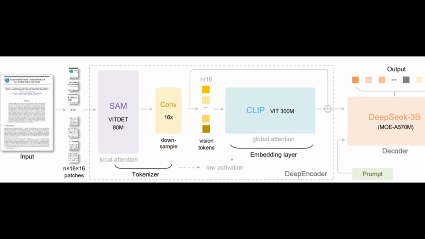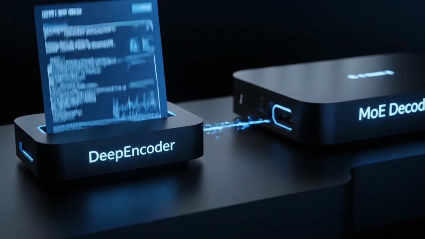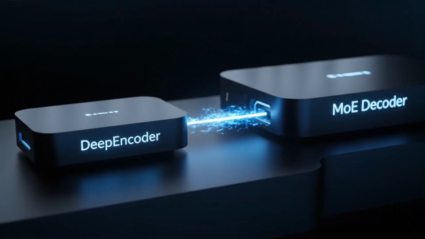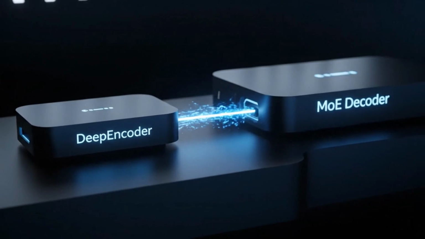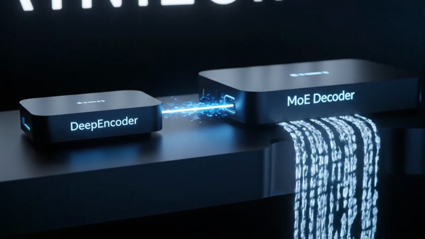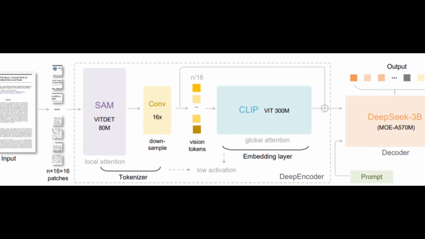This is a mixture of experts model with the power of 3 billion parameters, but the inference speed of a much smaller one because it only activates a small fraction of its experts, about 570 million parameters, for any given task. This is the key to its balance of power and efficiency.